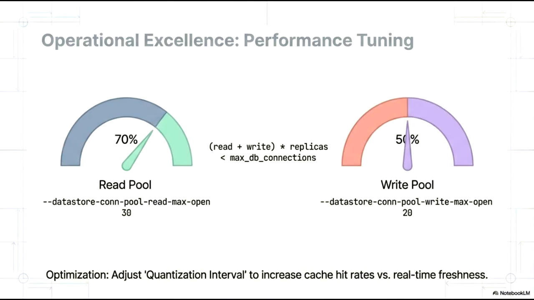To further refine performance, we can adjust the quantization interval. This allows us to navigate the trade-off between maximizing cache hit rates to reduce database pressure and maintaining the real-time freshness of data for the end user. Depending on the specific requirements of the service, fine-tuning this interval can significantly improve overall throughput.